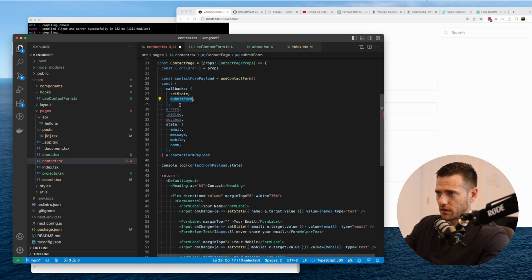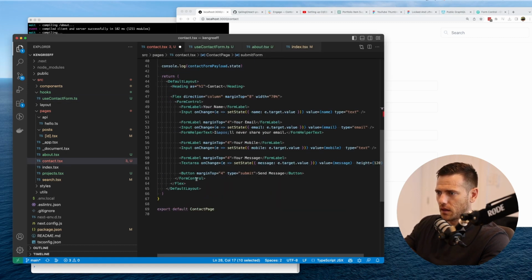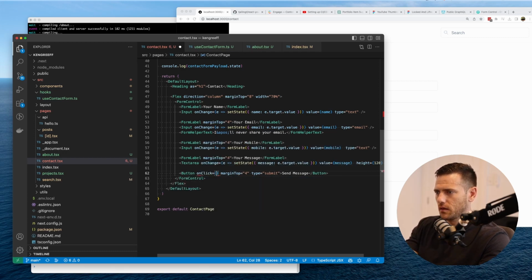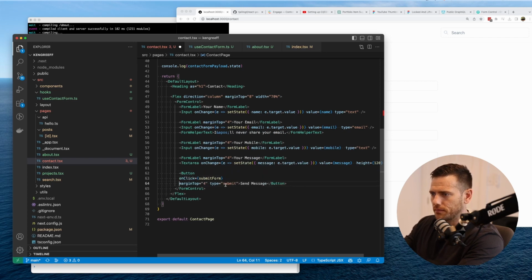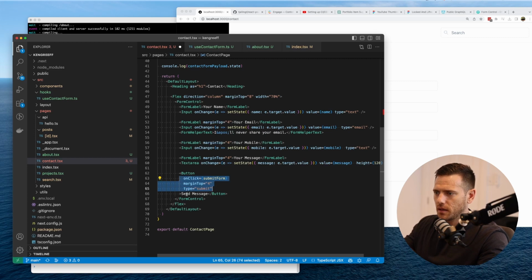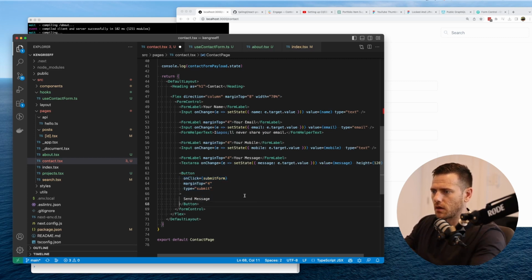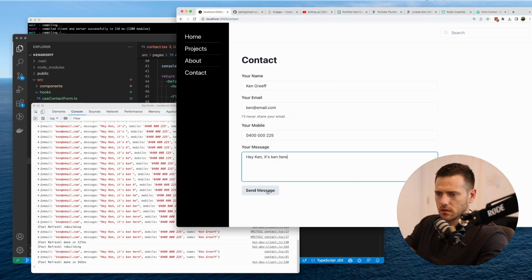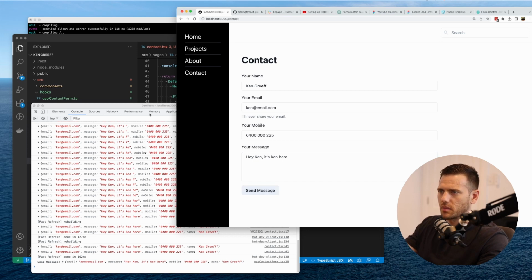Now we're just going to have to take this guy and then button on click, we want to submit form. I'm just fixing the formatting up here. Great. Send message. And let's see if I hit send message. Send message and it's going to pass the payload through.